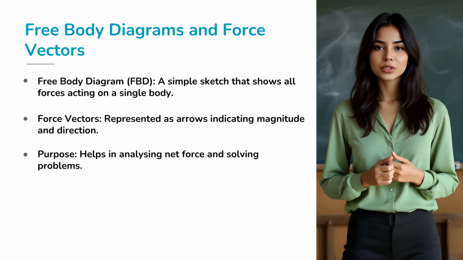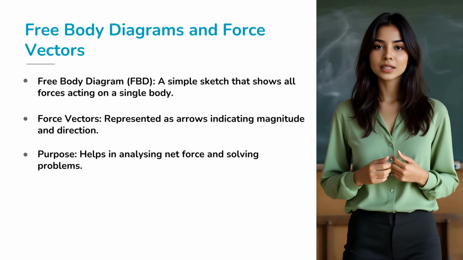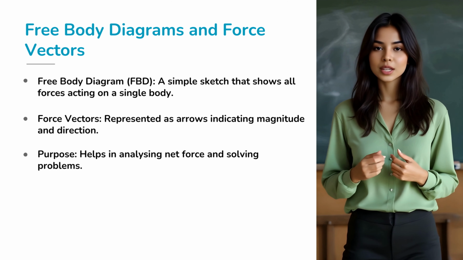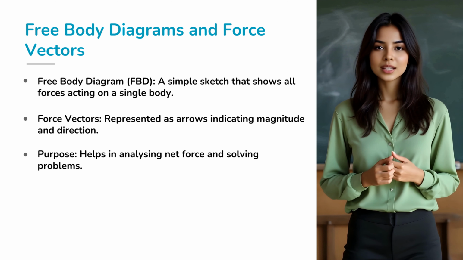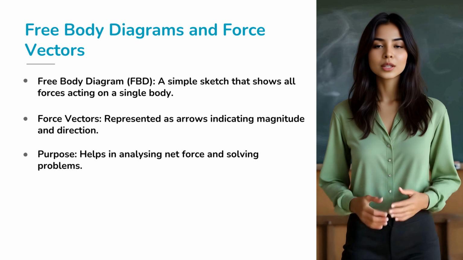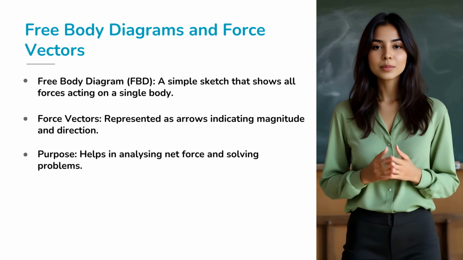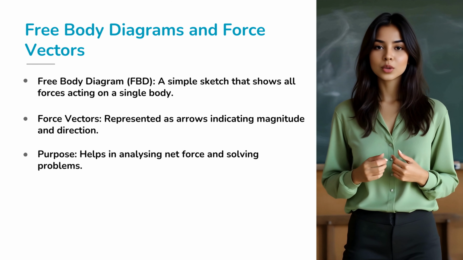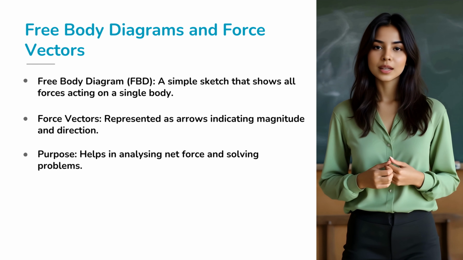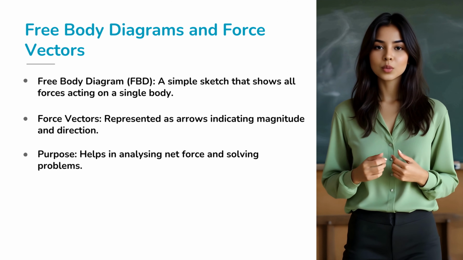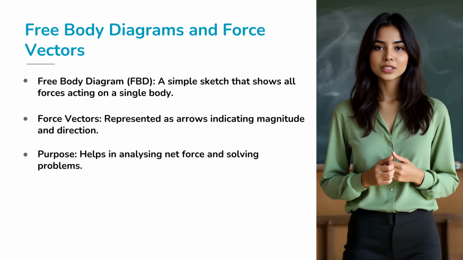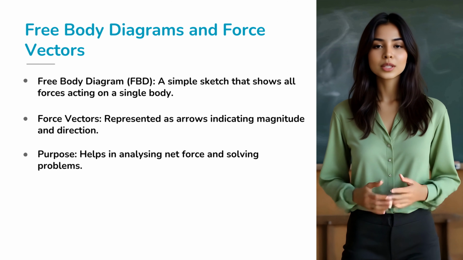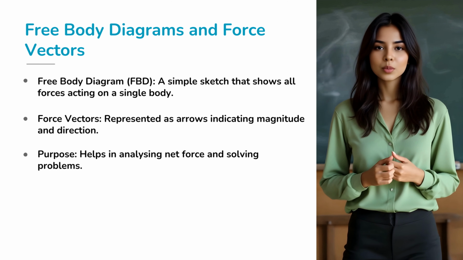To solve real problems, we first learn to see forces clearly. A free body diagram is a simple sketch that isolates a single object and shows all forces acting on it as arrows. Each arrow is a force vector with a direction and a length proportional to its magnitude. On the sample diagram, identify the weight acting vertically downward, the normal reaction acting perpendicular to the surface, and any tension or friction as appropriate. Why do we draw these? Because once every force is laid out cleanly, we can determine the net force and predict the motion. Engineers and physicists rely on this method in everything from bridge design to robot motion planning.